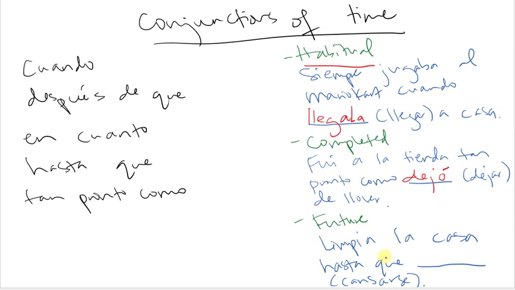Future. This is a command. Limpia la casa hasta que te canses. So clean the house until you get tired. You have not cleaned the house yet. So this is something that still has not happened. Therefore, I have to use the subjunctive. So hopefully you remember these rules pretty well. If you have a conjunction of time and something that hasn't happened yet, you have to use a subjunctive.